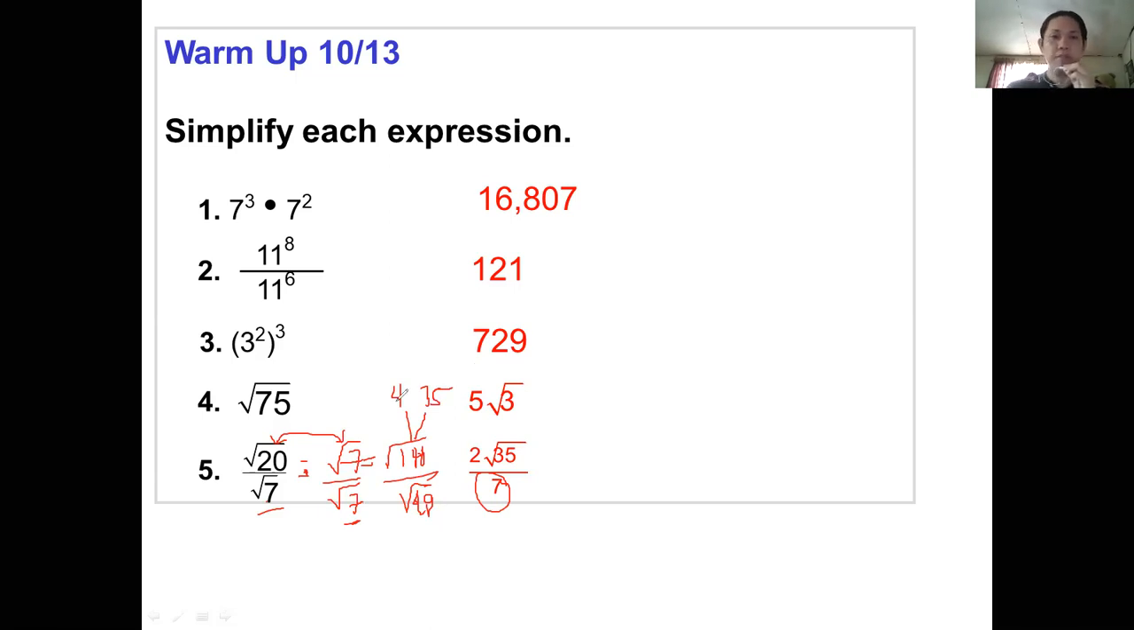So meaning to say, square root of 4 is 2. That's why we have 2 here outside. And then 35 is not a perfect square, so we leave it inside the radical. So our answer is 2 square root of 35 over 7.